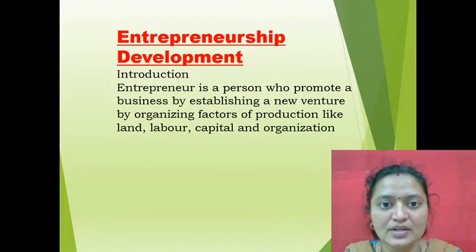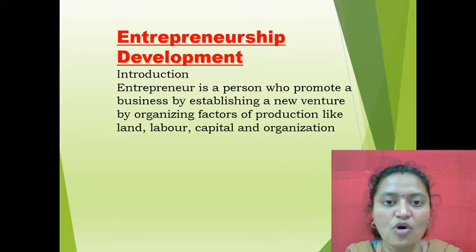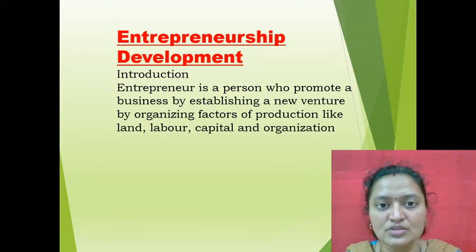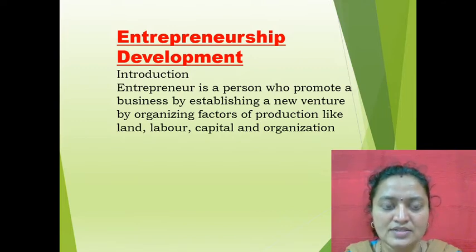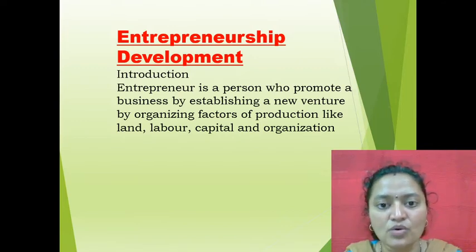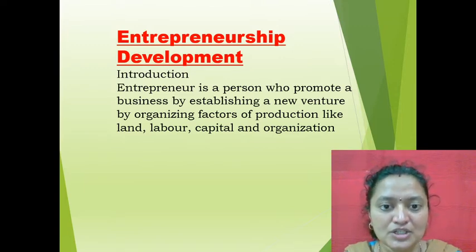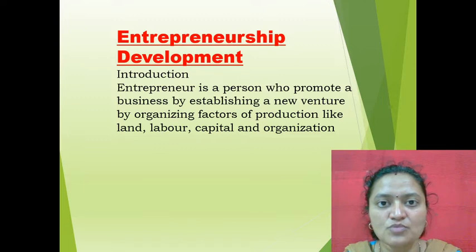So an entrepreneur should make arrangement of all these 4 factors of production and then he should decide to set up or start up his industry. Now it need not be only make arrangement of 4 factors of production but also make arrangement of 4 M's which are there. That is men, money, material and machine. So also in first module we will be discussing about sole proprietorship and partnership.